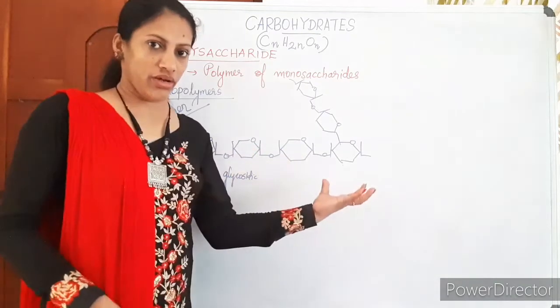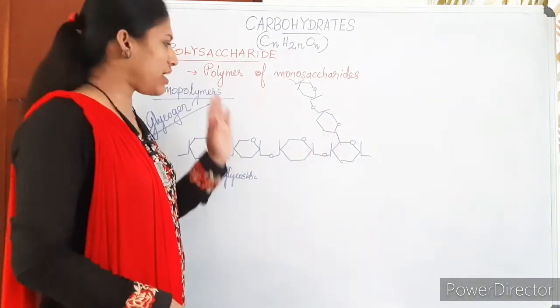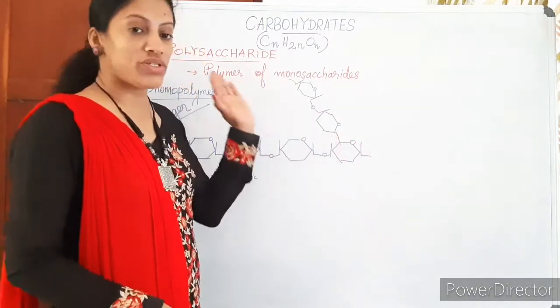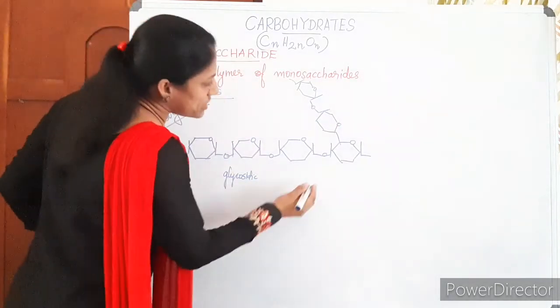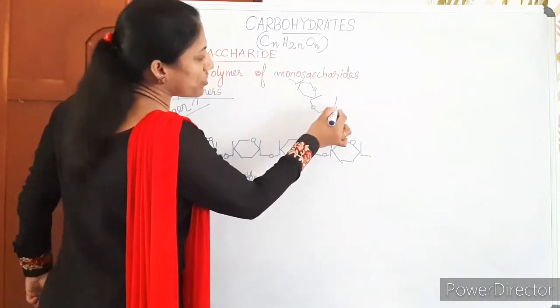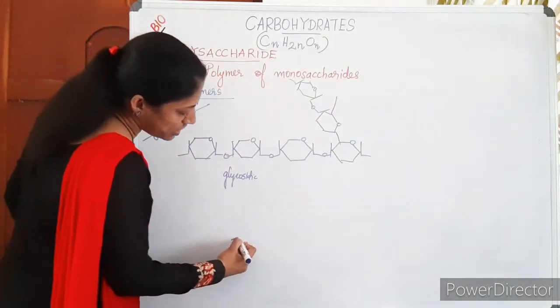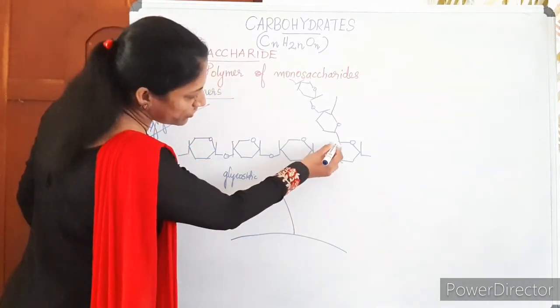It has a straight chain of glucose connected by 1,6-glycosidic bond. The bond name we will not study actually. Then a straight chain of glucose, and there are many branches in the structure. When we give a cartoon representation, again this shows the next branch from this. If this is the main chain, it will have a side branch from the fifth carbon.